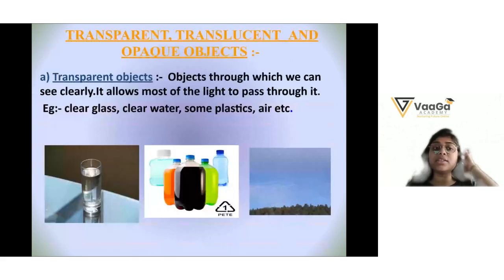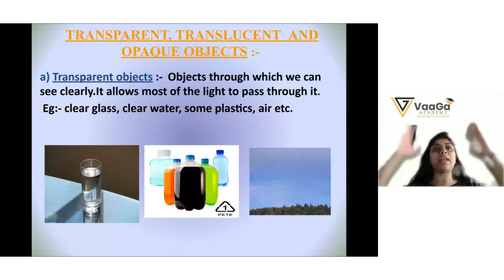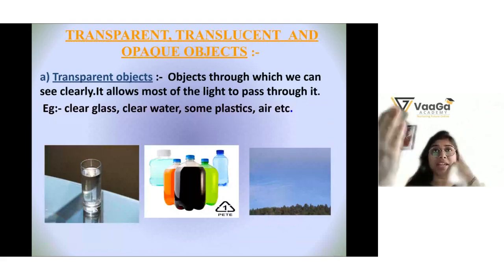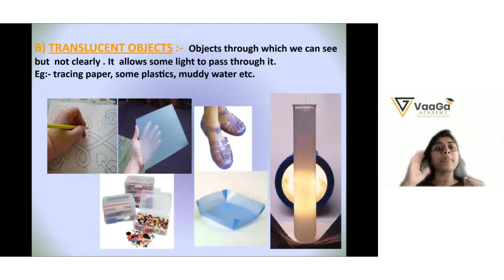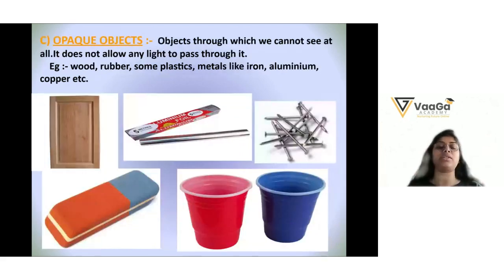Okay. So in transparent objects, most of the light passes through it. That's why we can see the image clearly. Correct. In translucent, we can see but not clearly. We can see blur, because why? It allows only some light, not most light, some light. So we can see but not a clear image, but we can see it. But in opaque, we cannot see at all because it does not allow any light. So there is no light, so how can we see the objects?